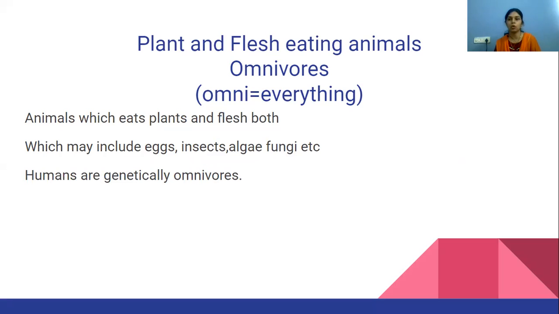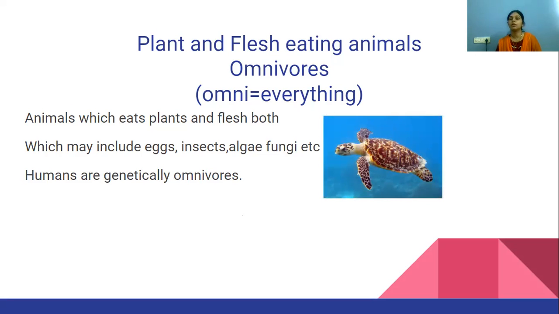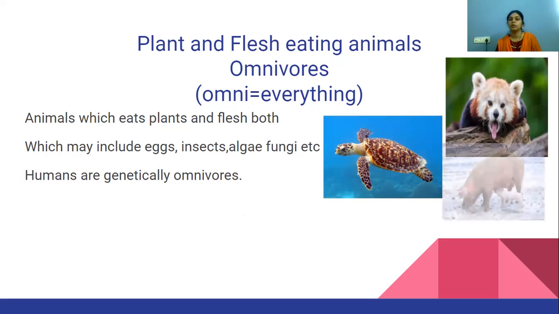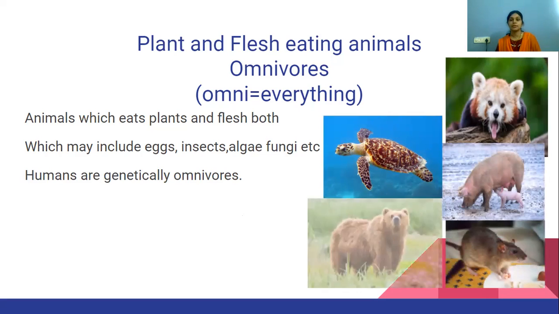We cannot eat them raw because our digestive system is not as strong as a herbivore's or a carnivore's to digest raw food. But we can cook it, make it soft and tender, and then eat it. Animals which eat plants and flesh both are called omnivores, including humans. Some other omnivorous animals may eat eggs, insects, algae, fungi, etc. Some turtles, pigs, rats, and bears are also omnivorous.